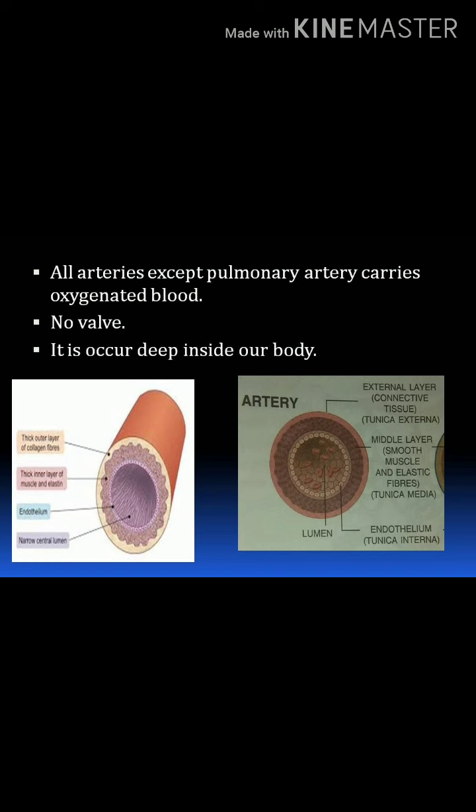So in the diagram you can observe the artery has thick muscular walls. There are three layers we can see. First one is the external layer, called tunica externa. The middle layer is called tunica media, and the innermost layer is the endothelium or tunica interna. And at the center we can see an empty space, that is called the lumen. Here the lumen is narrower. So this is the structure of the artery.